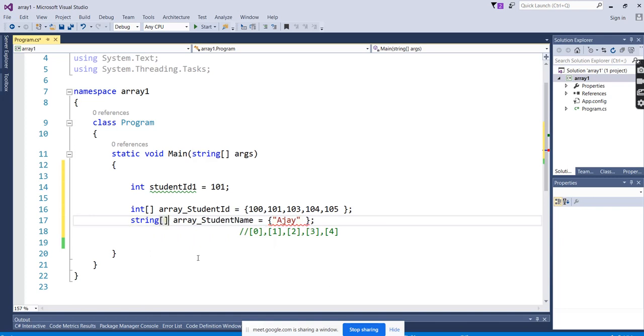I forgot to give the brackets here. If you don't give these brackets, it will throw an error, because it will think it's a normal string. If you want to say it's not a normal string, we are creating an array, then add these opening and closing brackets. It will assign the values, dynamic values over there. And names you can give here.